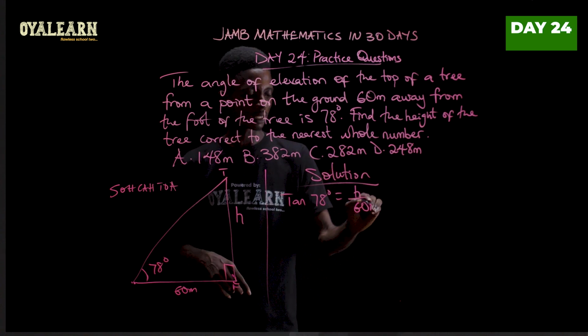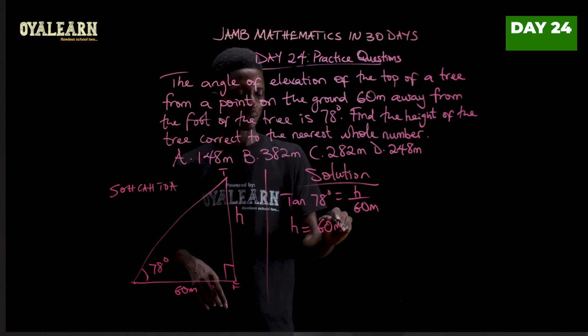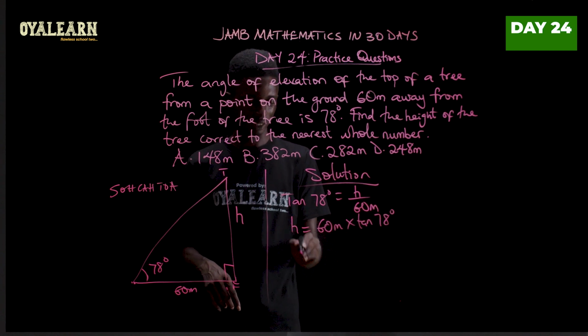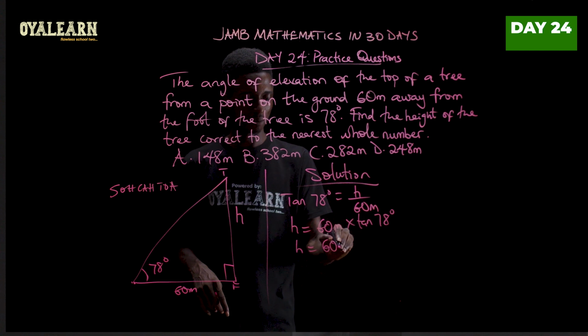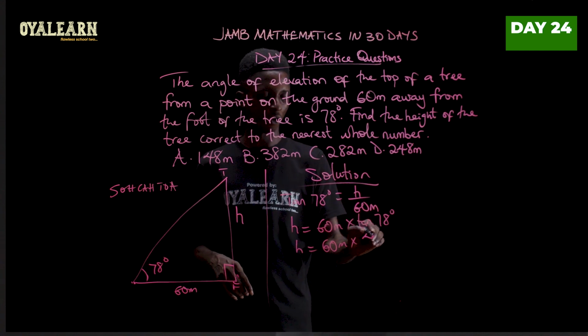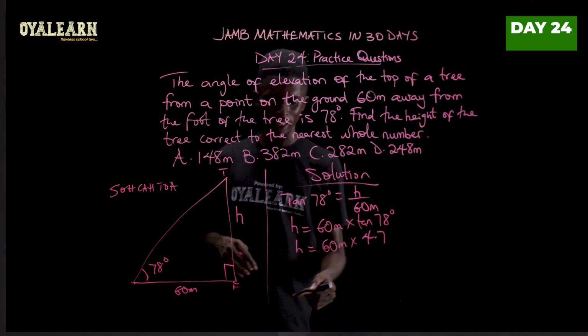So this is in meters. To find h would then be 60 meters multiplied by tan 78 degrees. So h here is 60 meters multiplied by, now tan 78 will give you 4.7 thereabout. So let's multiply this and see what we get.